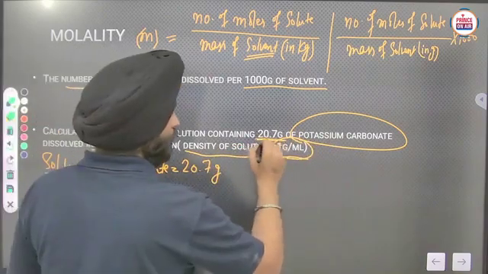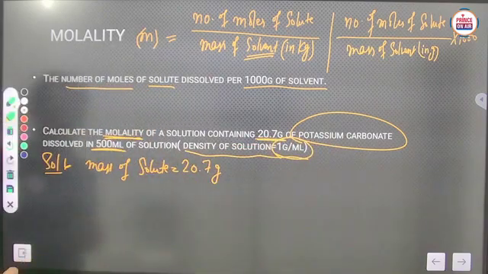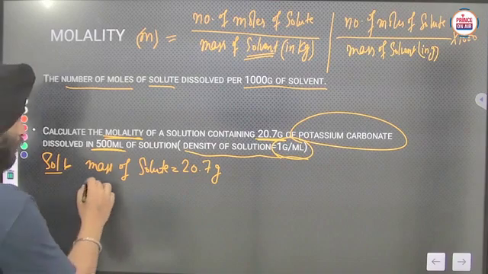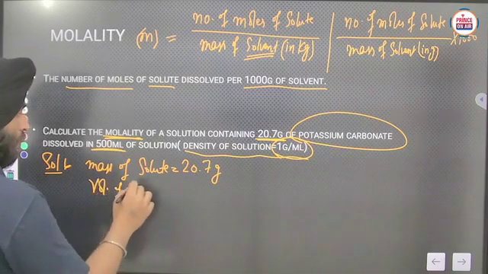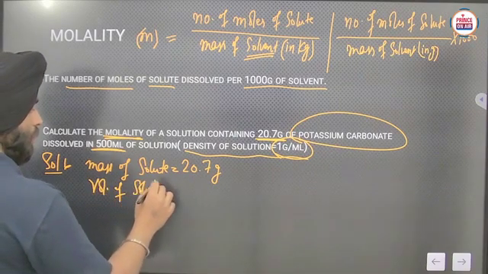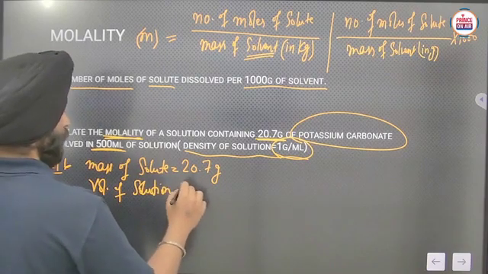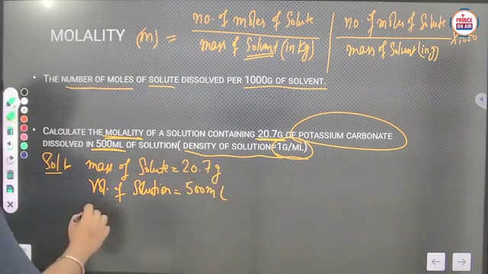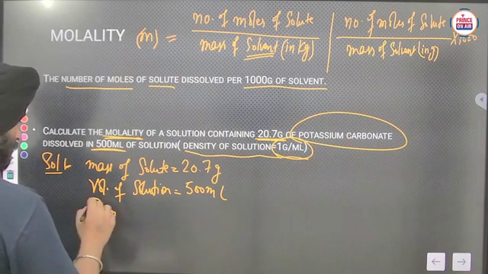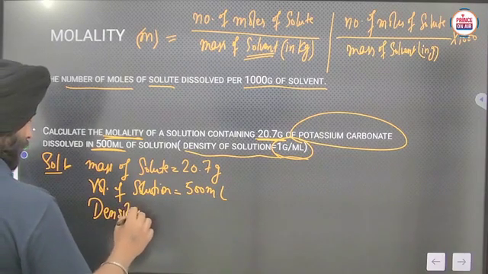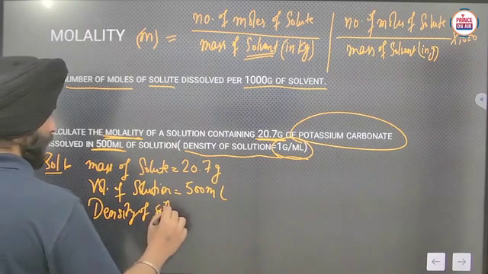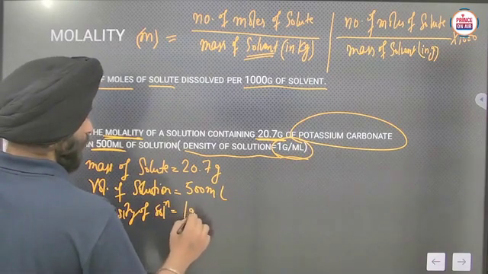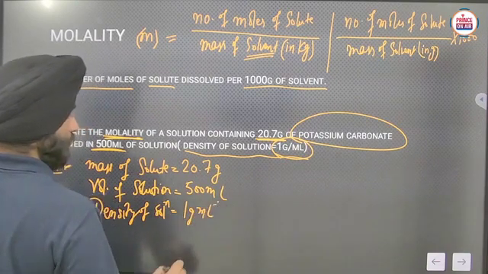And afterwards, volume of solution is 500 ml. Density of solution is 1 gram per ml.